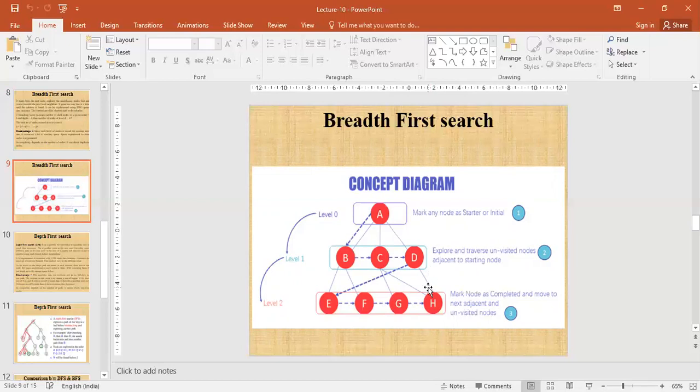So this is a diagram of breadth first search. First, A, this is the initial state at level 0. Level 1, you can expand next node B, then towards C, then D. After exploring and traversing unreached nodes adjacent to the starting node, जब हमने यहाँ तक कर लिया इसके बाद हमारे यहाँ आंसर नहीं आता तो हम कौन सी नोड पे जाएंगे? Then we go to E node, then F node, then G node, then H node. So mark node as completed and move to the next adjacent and unreached nodes.